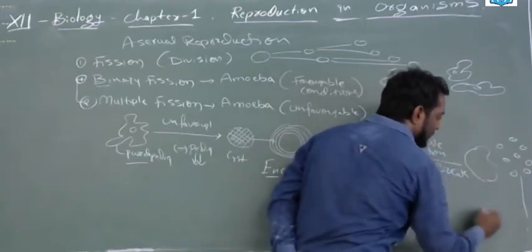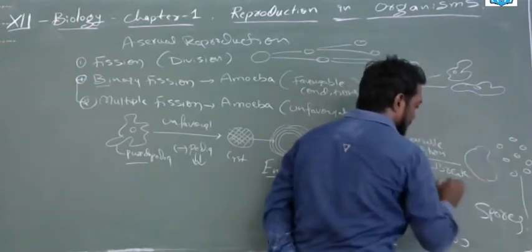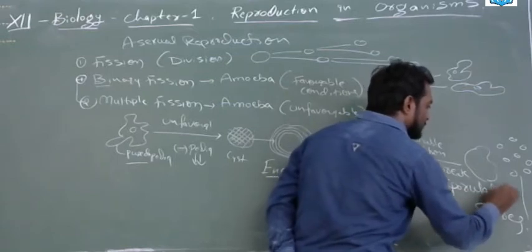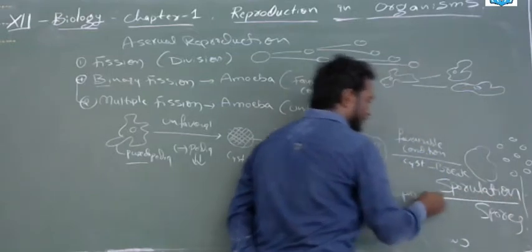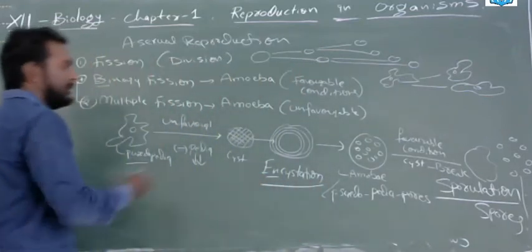Then these can be called spores or amoebae, and this process is called sporulation. This is sporulation. This is encystation. These two words are important.